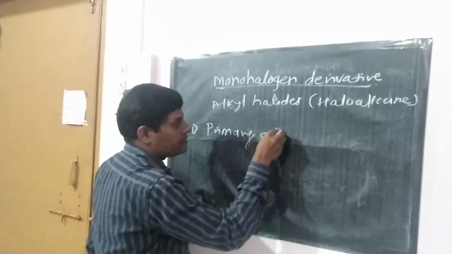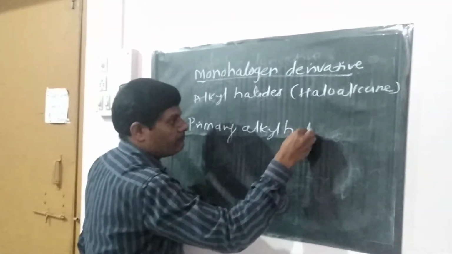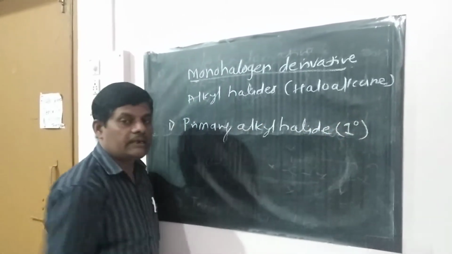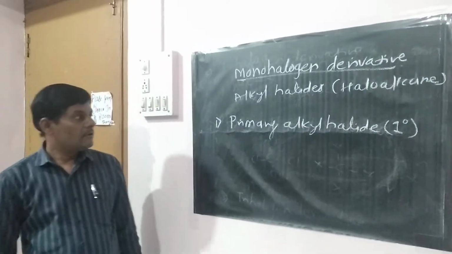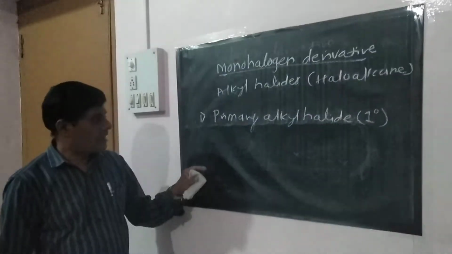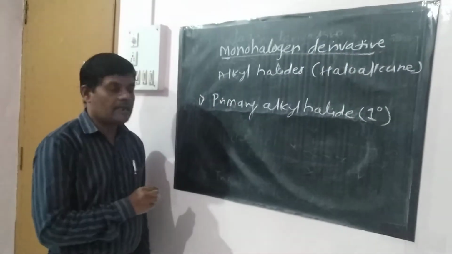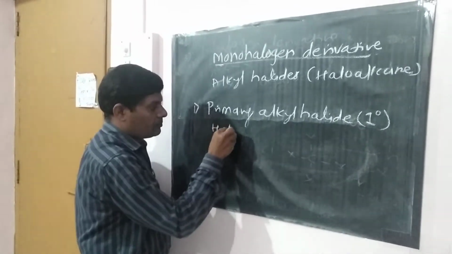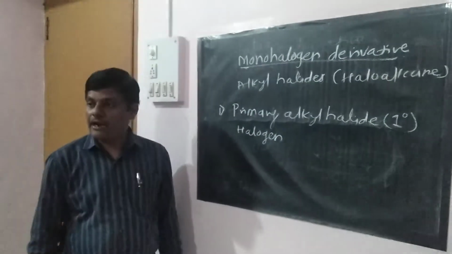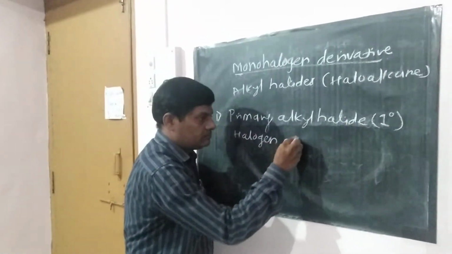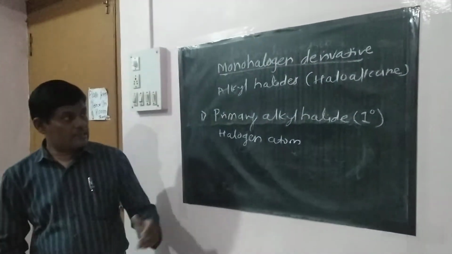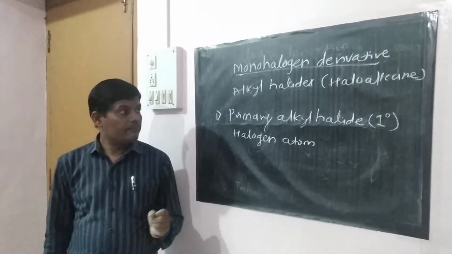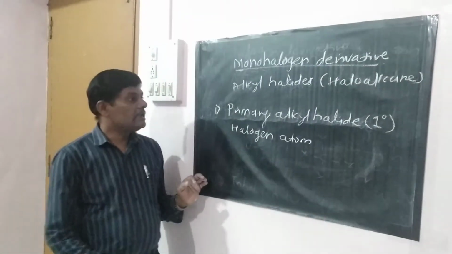Primary alkyl halides. It is indicated by the first degree. Primary alkyl halide is also defined in this way: when the halogen atom is bonded to a primary carbon atom, then it is known as the primary alkyl halide.